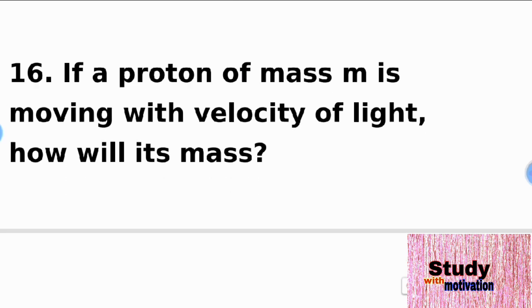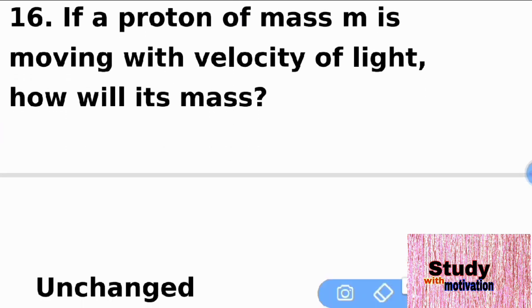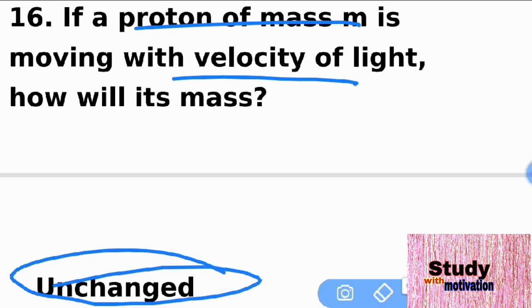The next question is 16. If a proton of mass m is moving with the velocity of light, will its mass decrease, increase, or remain unchanged? The right answer of this question is unchanged. If a proton of mass m is moving with the velocity of light, then its mass will be unchanged.